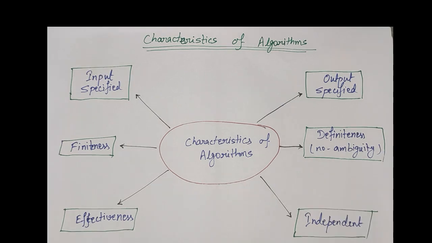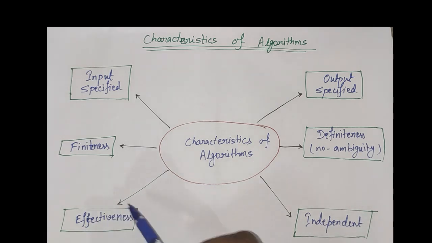Fourth characteristic is definiteness, or no ambiguity. What is that? Each step of an algorithm must be precisely defined. The action to be carried out must be rigorously and unambiguously specified for each step. That is, algorithms should be clear and unambiguous.